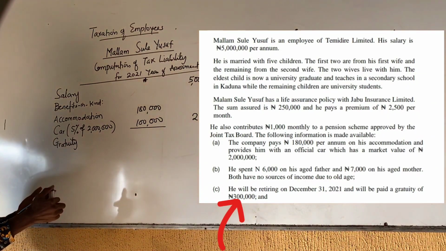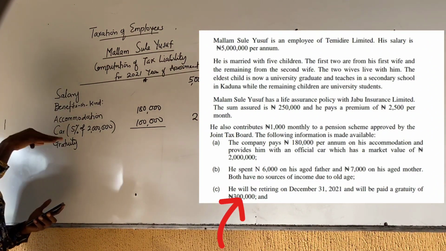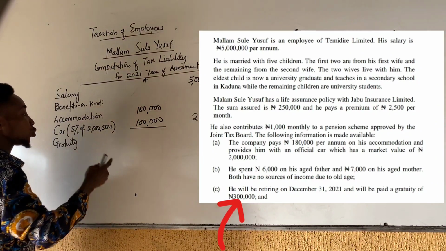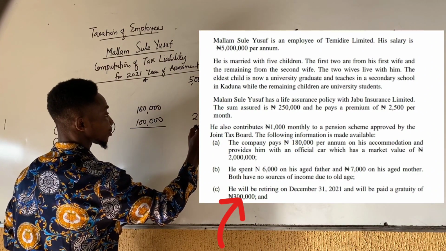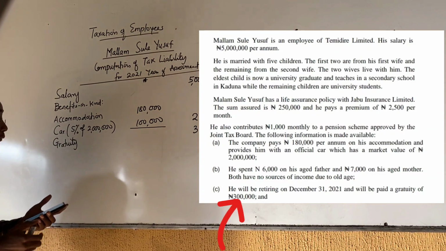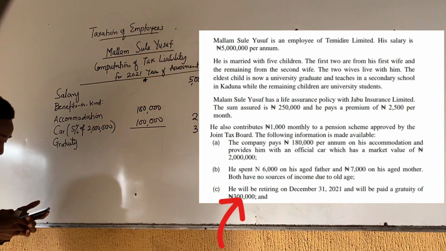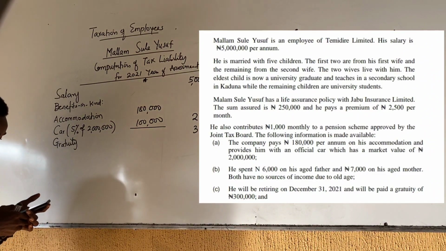In this case, it's not just stated that he contributes. So this gratuity will also fall under tax exempt because he is receiving a gratuity. That will be recorded as income first: gratuity of 300,000.